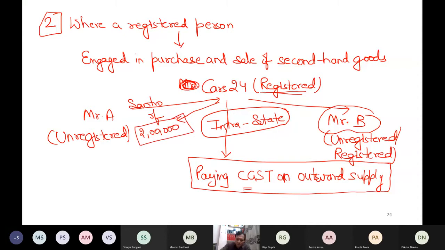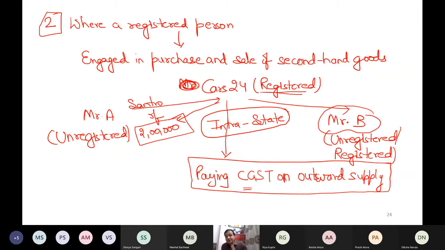Whenever any registered recipient who is engaged in purchasing and selling second-hand goods, like Cars 24, purchases goods from an unregistered person, then the Act says that the recipient is not liable to pay any tax to the government of India on this purchase.